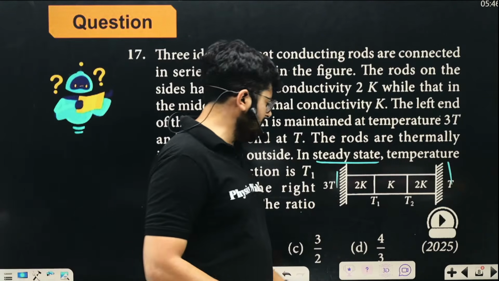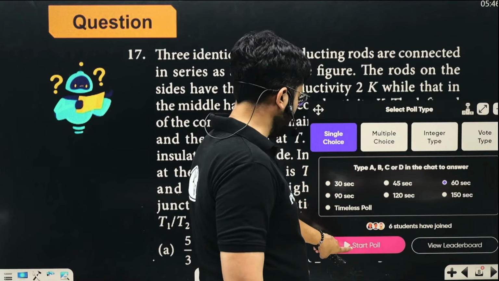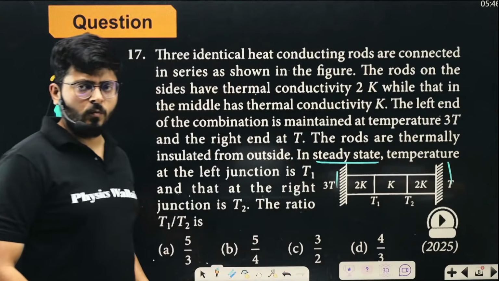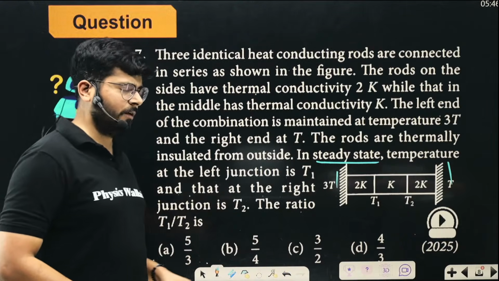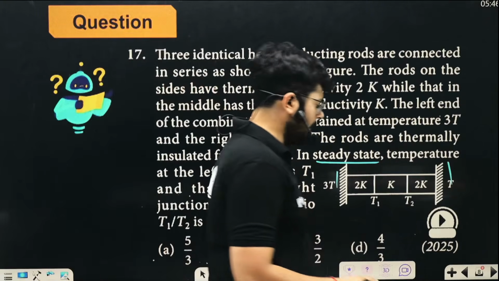So again, a very easy question, right? Simple formulas for a steady state you can apply. And again, I will be explaining the concept. You have 60 seconds. Those who can solve it should start solving right away. But those who cannot solve it, I am explaining the concept. Then I will show you how to solve it, right?